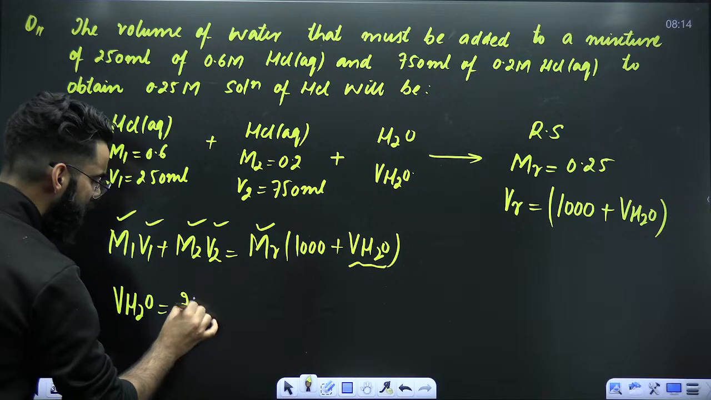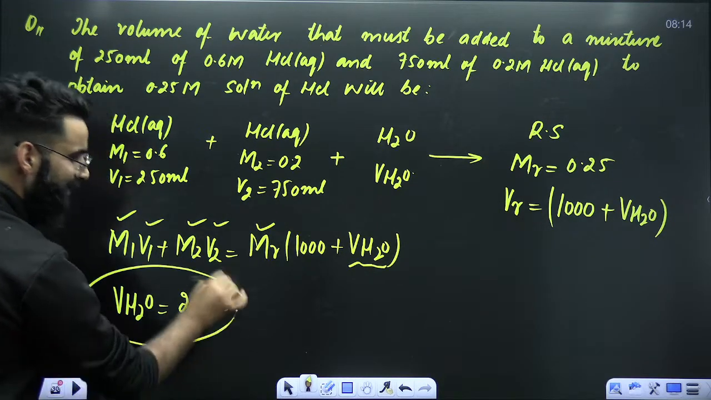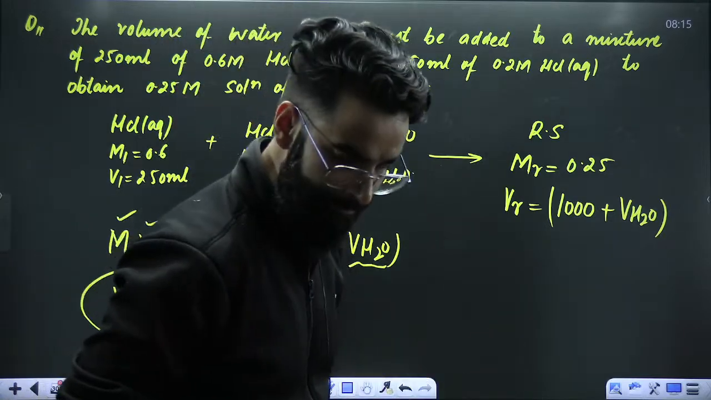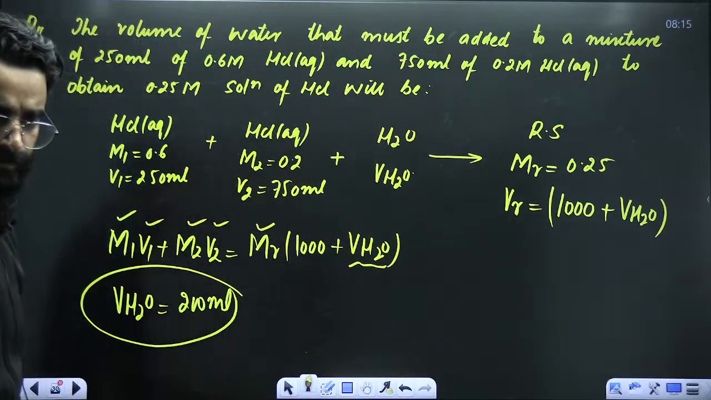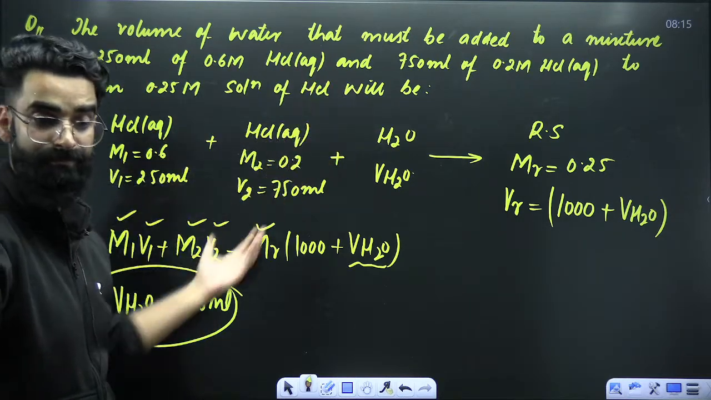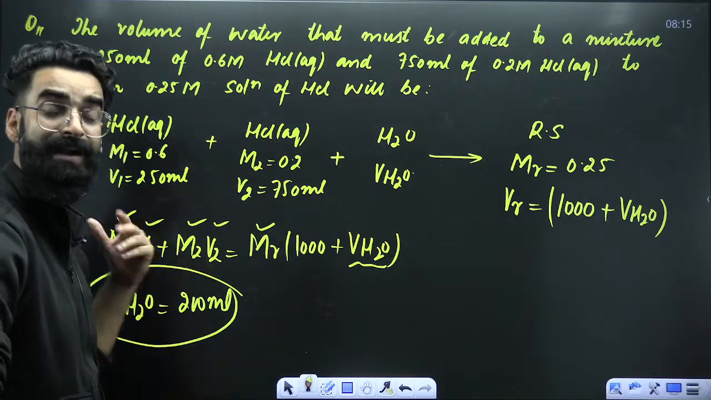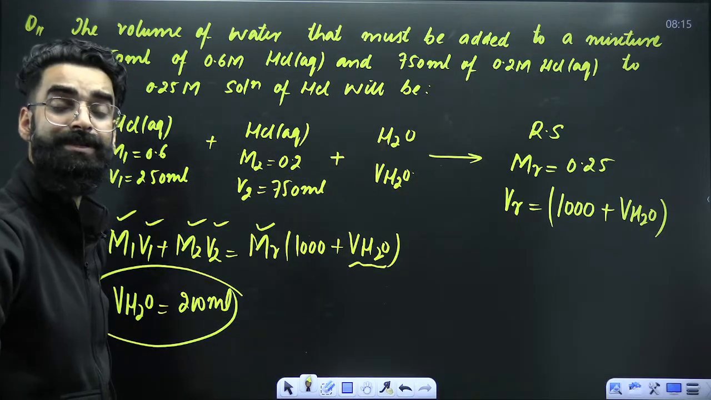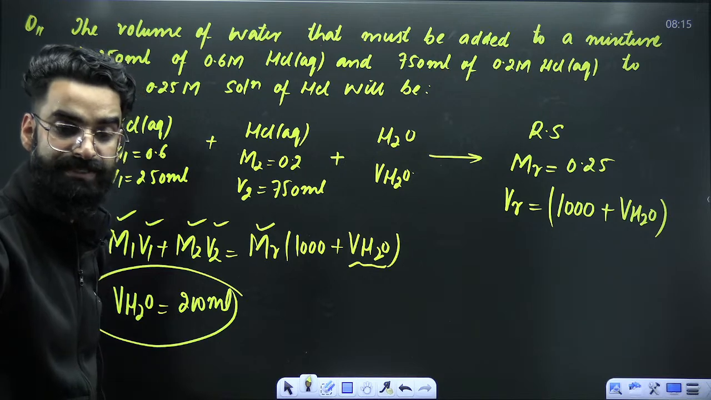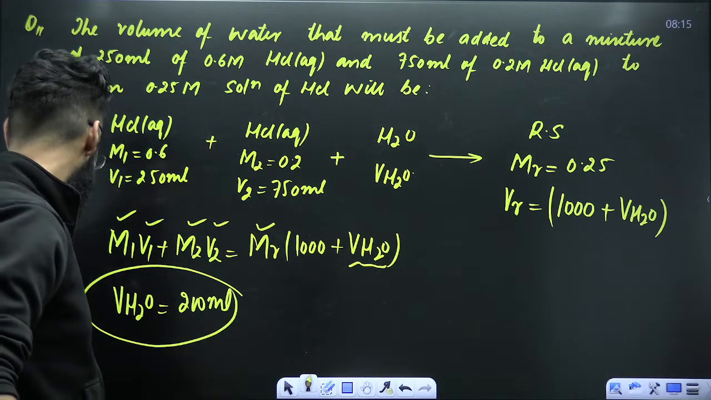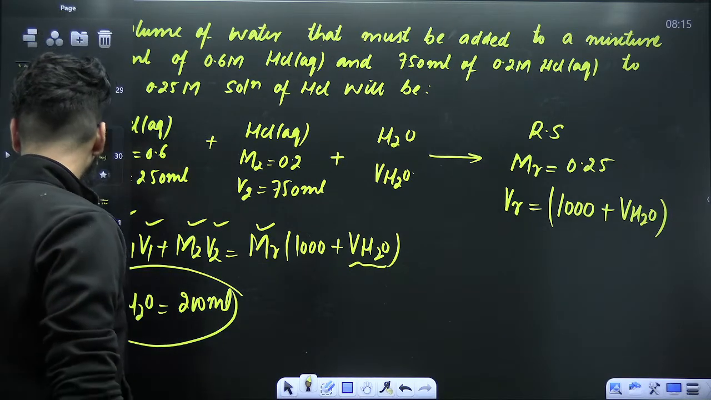As far as I remember, the answer will be 200 ml. I think so. 200 or 250, something like that. Right? Perfect. So this is something which we were supposed to calculate: the volume of water added. 200 ml of water has been added. Then only the molarity of the resulting solution has become 0.25, has reached 0.25. Perfect. I hope this is clear to everyone.